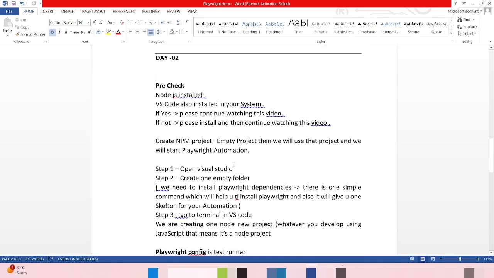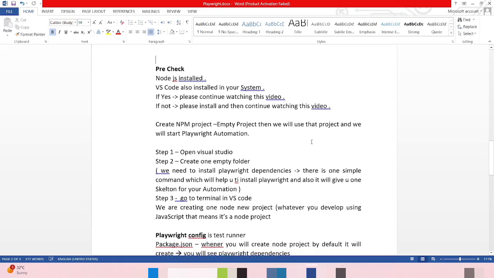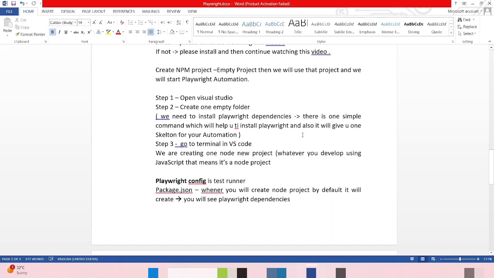Before going into the video, please install Node.js and Visual Studio. If yes, please continue watching this video. If not, please install and then watch this video again. So what we will do, we will create one npm project, an empty project. Then we will use that project and start Playwright automation. For that, we need to open Visual Studio and create one empty folder.